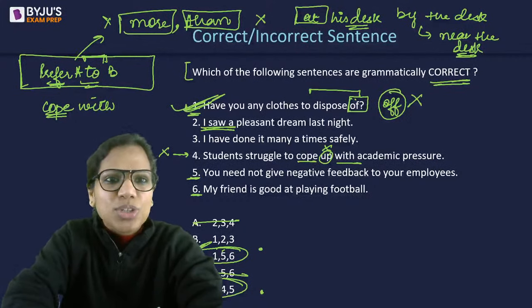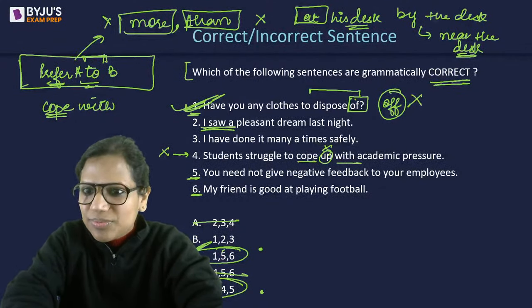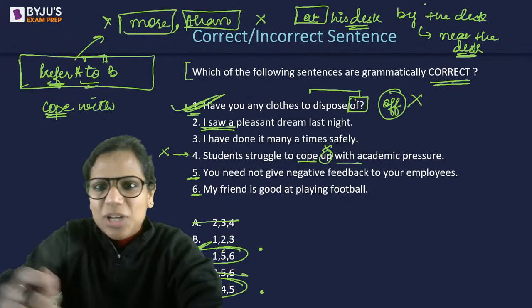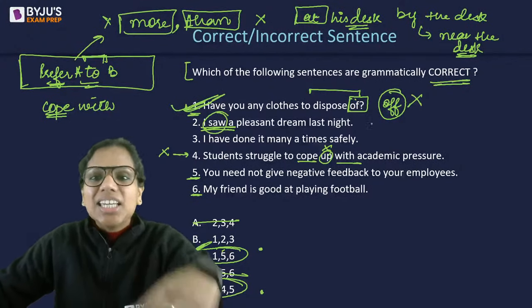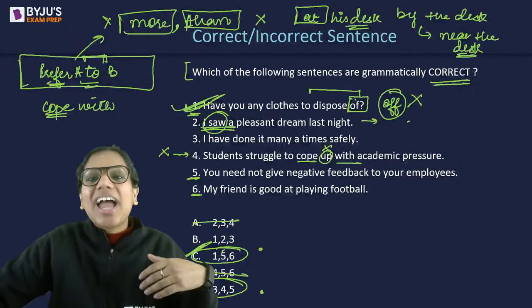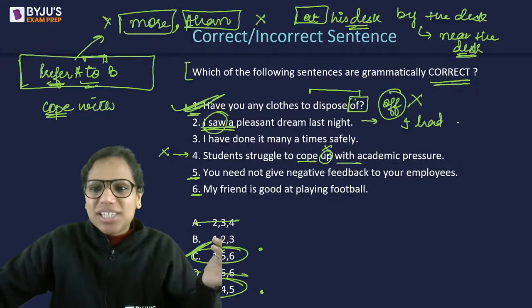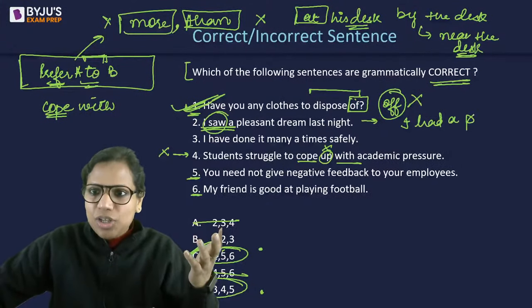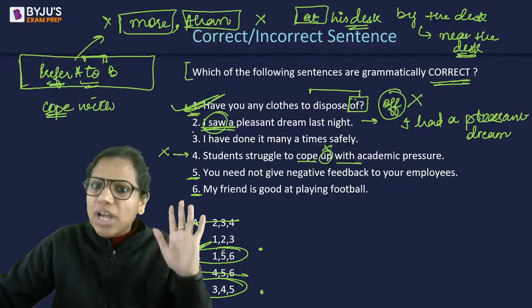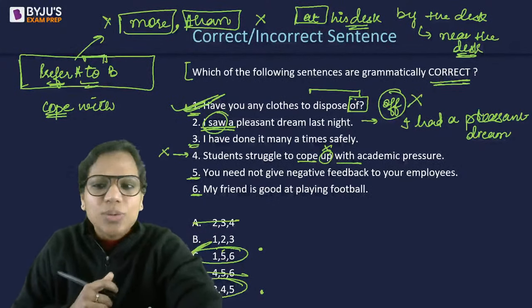What is wrong with 2? What is wrong with 2? Yes. Anybody? I saw a pleasant dream last night. Saw is incorrect here. See, in Hindi we say I saw a dream, but in English you have dreams. Okay, so I had a pleasant dream last night. That's what you'll say. Not I saw a pleasant dream. You had a dream. So that's the difference there between the two languages. So 2 had this error. What is the error in 3? Who will tell me?